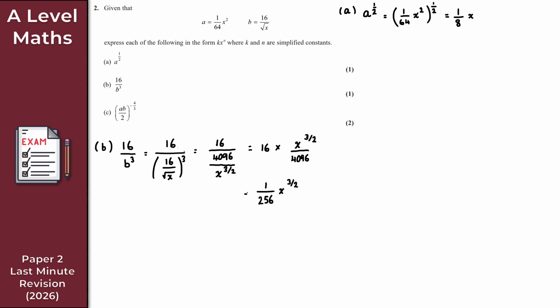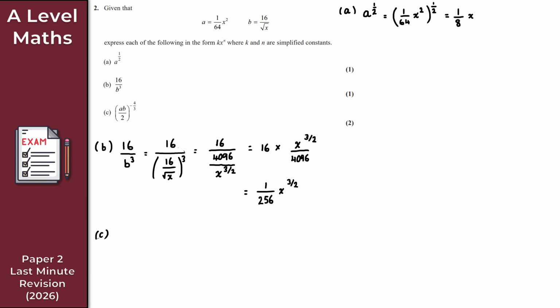So that is equal to that. There we go. We're nearly there. So part C then to finish with here is certainly the most challenging part of this question. Let's just continue. So I've got AB over 2, and that's the power then of minus 4 over 3.